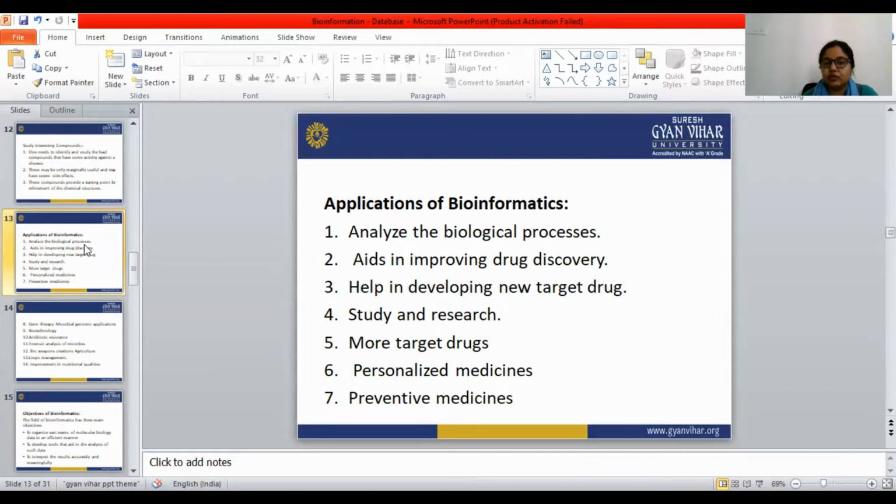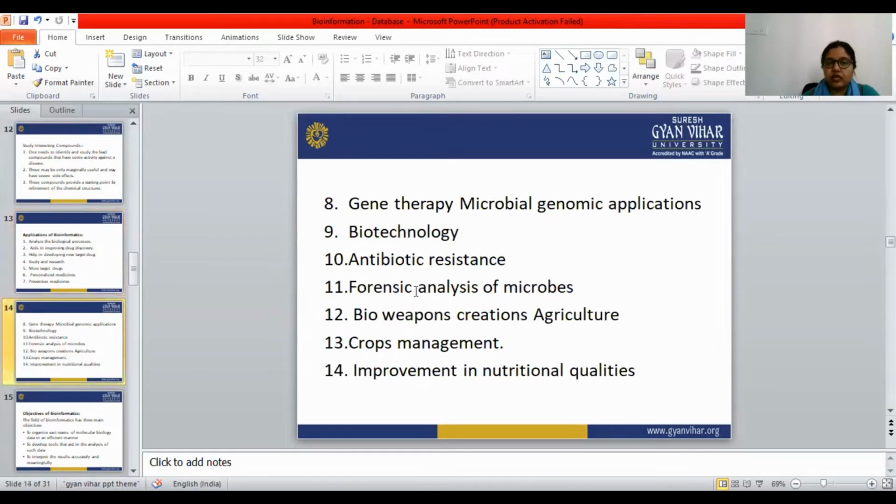We can give personalized medicine to the patient with the help of bioinformatics. Preventive medicines also, bioinformatics is very useful. In gene therapy, microbial genomic applications also, bioinformatics is very useful. Biotechnology, antibiotic resistance also, forensic analysis of the microbes. Bioweapon creation, agriculture, crop management, improvement in nutrition quality. So these are all the applications of bioinformatics. There are lots of applications.